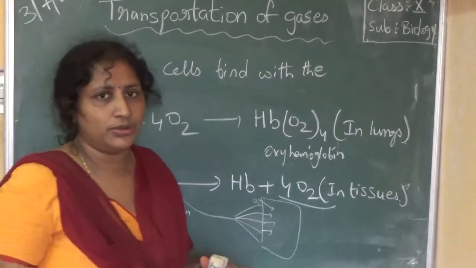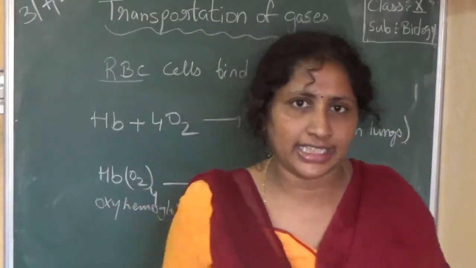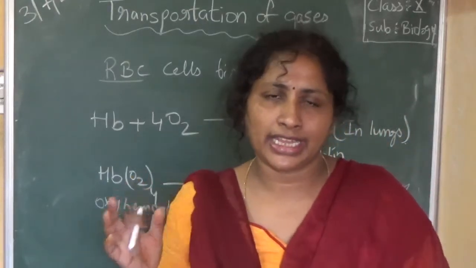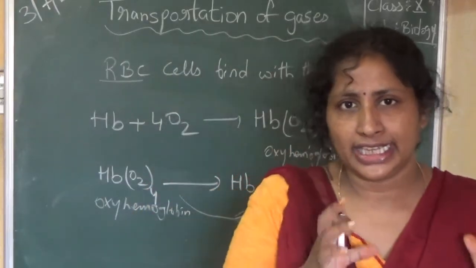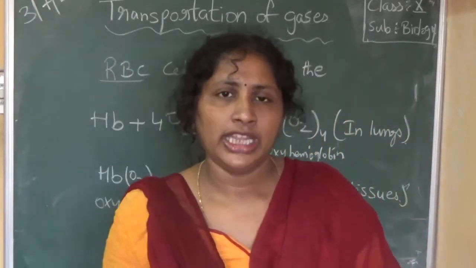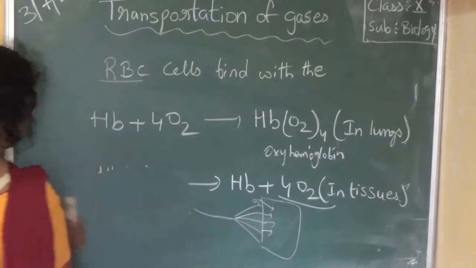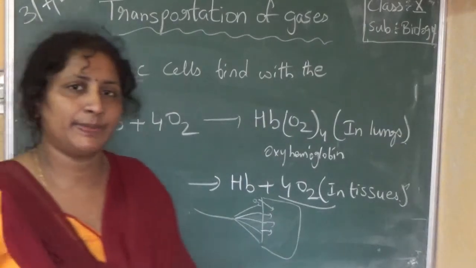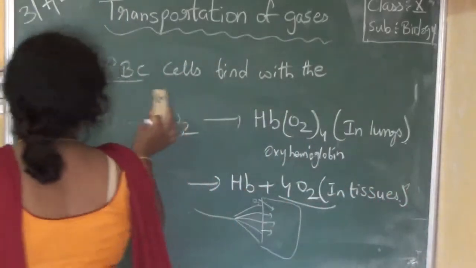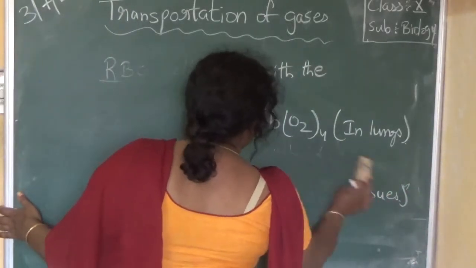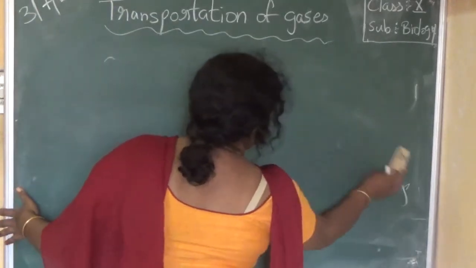So in the tissues, the oxyhemoglobin again dissociates into hemoglobin and oxygen. Understood? So in the tissues, what is happening? The oxyhemoglobin is dividing into hemoglobin and oxygen. All these processes occur by the principle called diffusion, which is a very important word. Now, what happens inside the tissues?